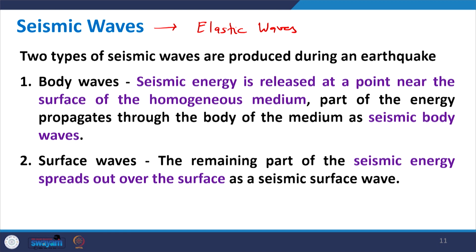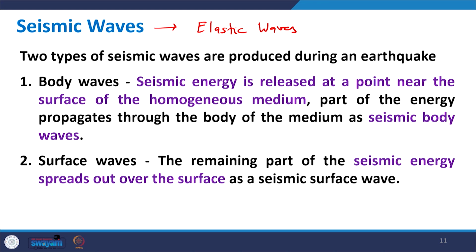In the first case, energy is released at a point near the surface of the homogeneous medium, and part of this energy propagates through the body of the medium as seismic body waves. The remaining part of the seismic energy is spread out over the surface as seismic surface waves.